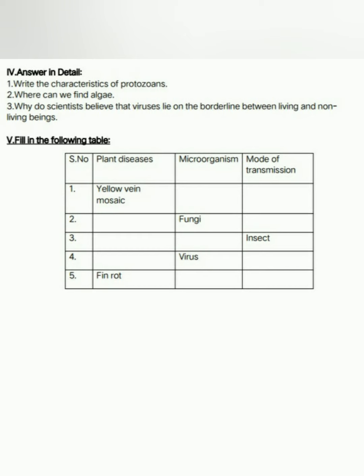Later, insect is given as the mode of transmission, so even though plant diseases are given above, we can write other diseases caused by insects, such as malaria. The microorganism is Plasmodium. Mode of transmission is insects. The fourth one is also a virus. There are a lot of animal diseases; you can even write foot and mouth disease. The virus spreads through cattle. And the fifth one, fin rot, is caused by fungus and bacterium, and the mode of transmission is fish. So even though it says plant diseases, don't worry children, you can write other diseases also.